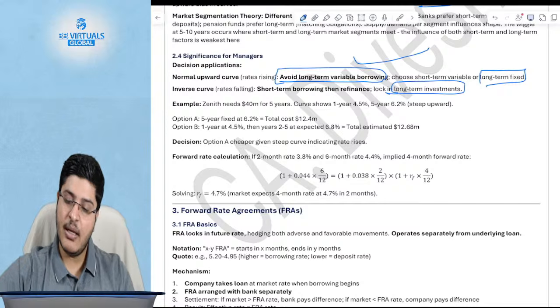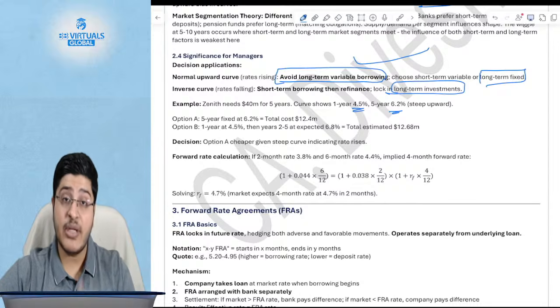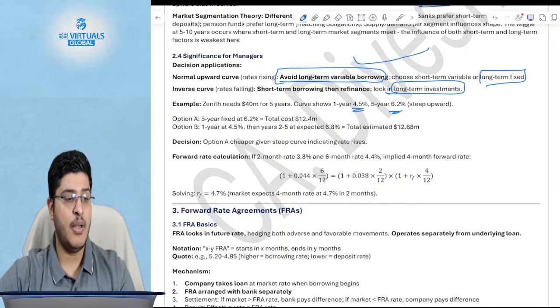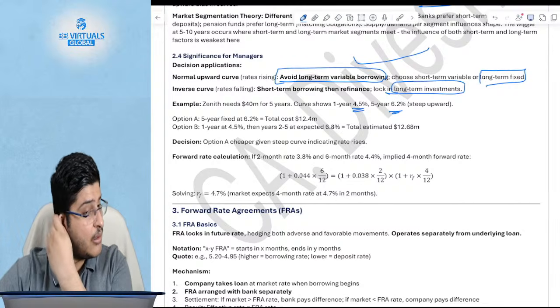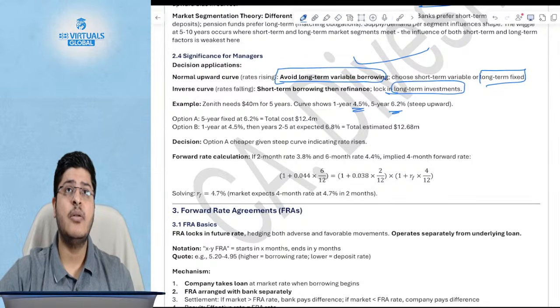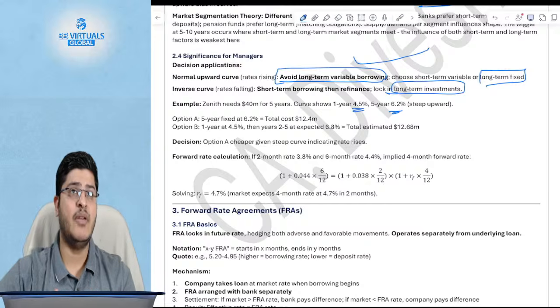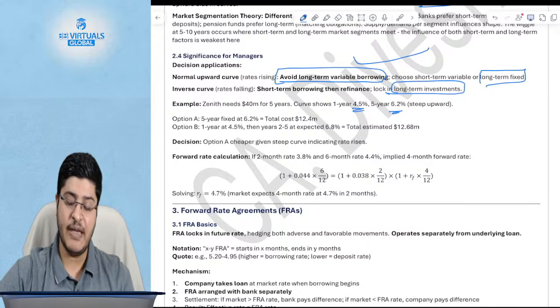Example is given where the curve 1 year is 4.5, 5 year is 6.2. So it is going up. If it is going up, so term structure looks at debt only. Sorry, I'm not sure what you're trying to say. You are saying, should we talk about investments or should we talk about borrowing? Is that the question? I didn't get your question very well.